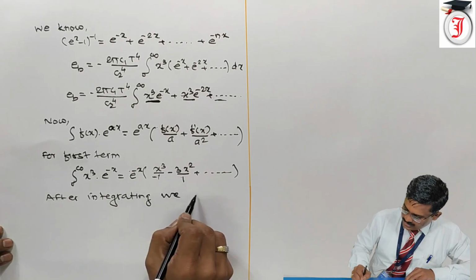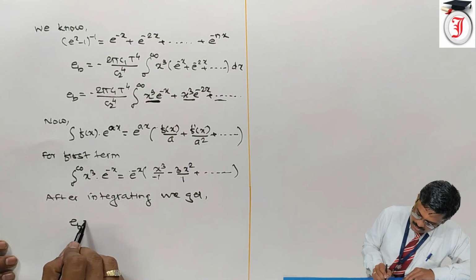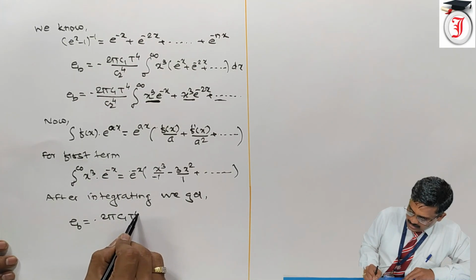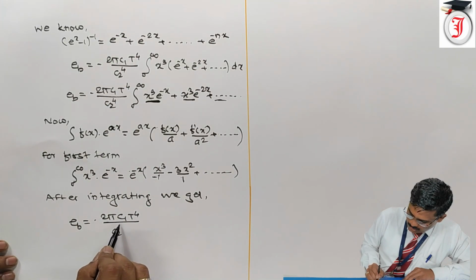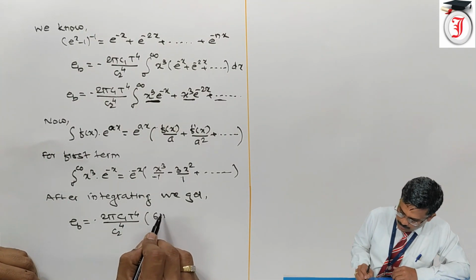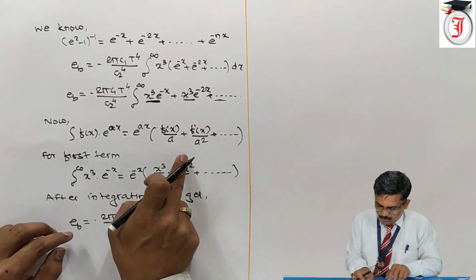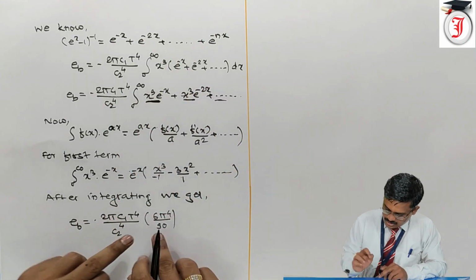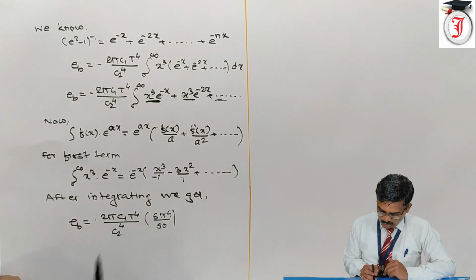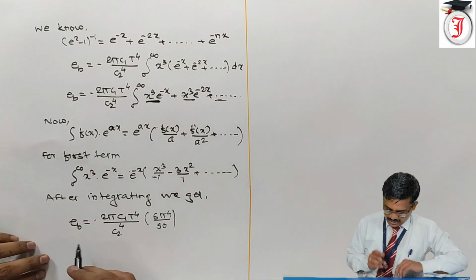we get EB is equal to 2 pi C1 T raised to 4 upon C2 raised to 4 into bracket 6 pi raised to 4 upon 90. So the value of the integration of all these terms is 6 pi raised to 4 upon 90. Now we have the value of C1, we have the value of C2. So let us put the values of C1 and C2 and calculate.